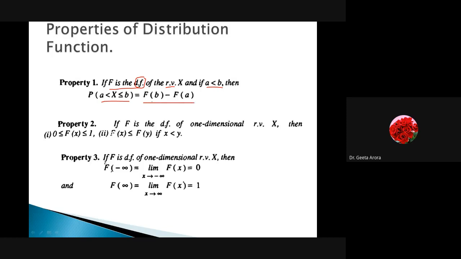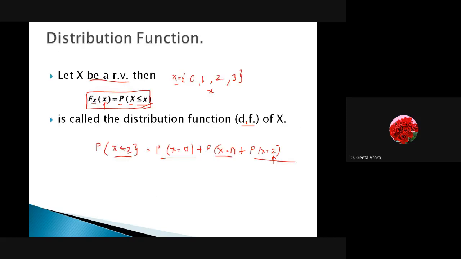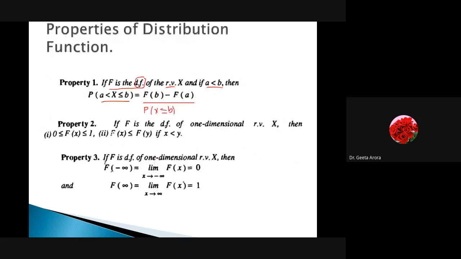Correct? It means we are taking the probability of capital X less than or equal to b. This is what the definition of F(b) is saying. F of small x is equal to the probability that capital X is less than or equal to x. So here we are saying the probability that capital X is less than or equal to b, minus the probability of capital X less than or equal to a. This is the probability that capital X will take a value from a to b.